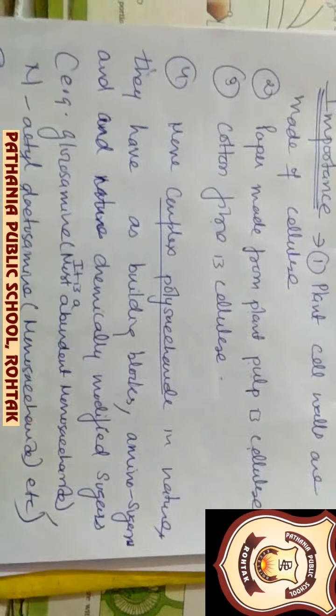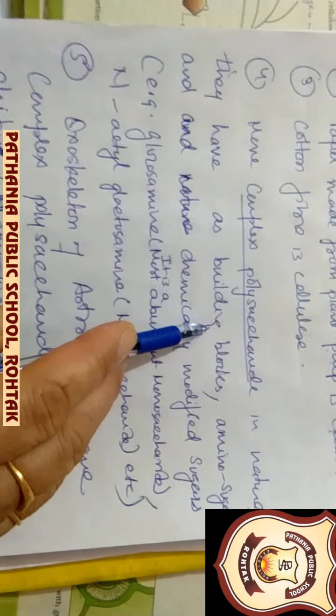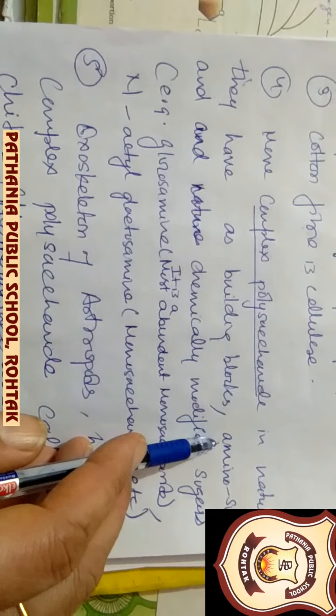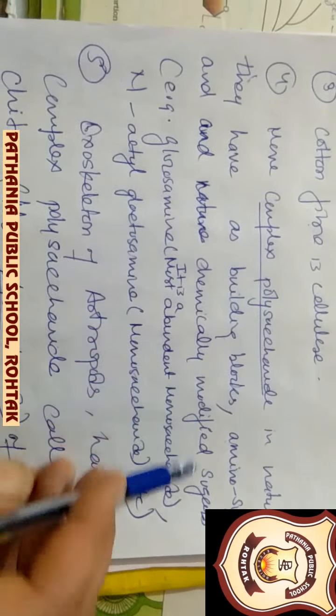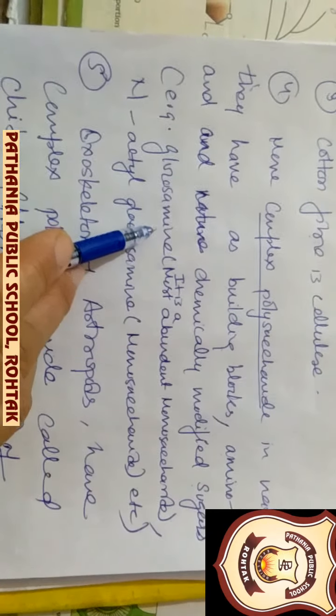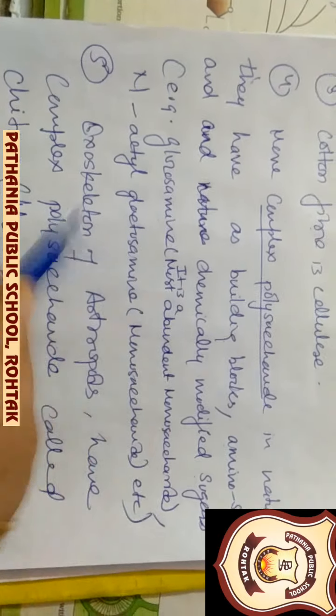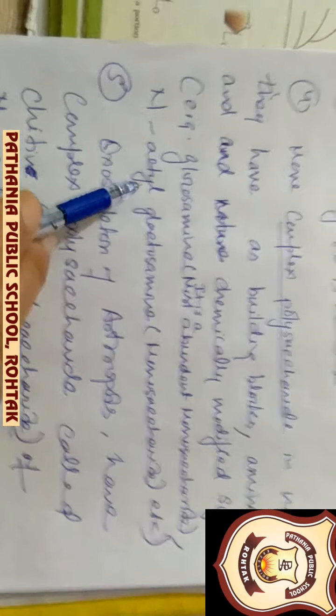Now we are coming to the more complex polysaccharides in nature, whose building blocks can be amino sugars and chemically modified sugars, like glucosamine. Glucosamine is the most abundant monosaccharide used to form polysaccharides.